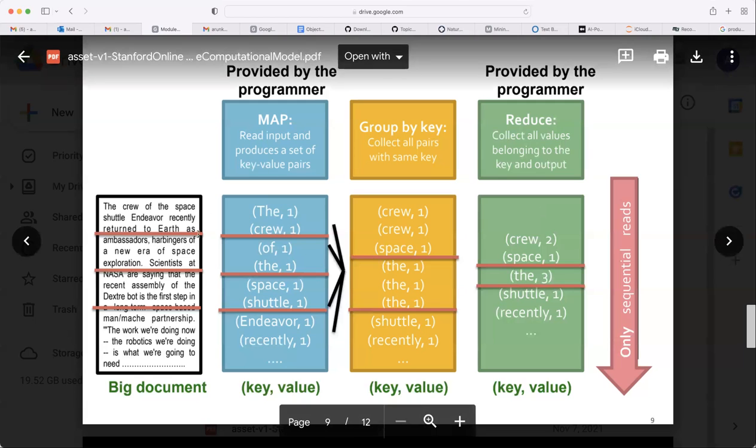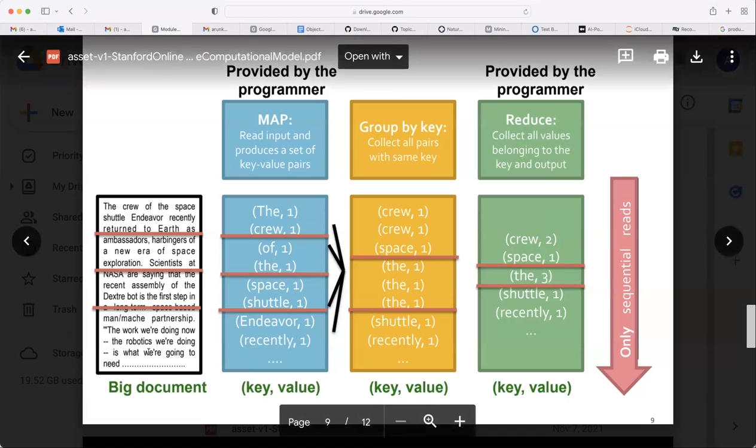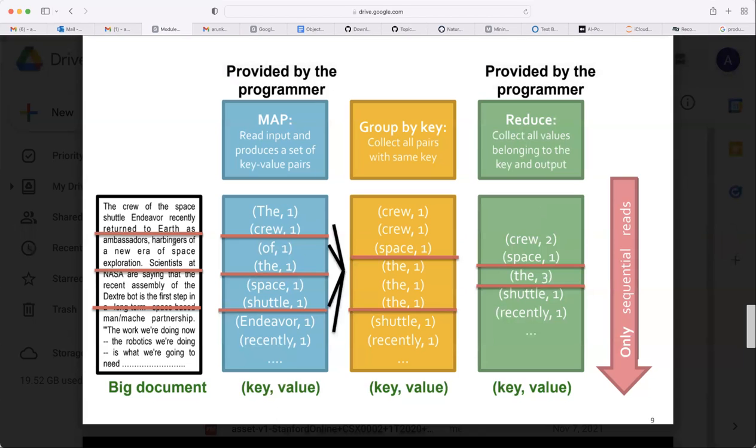So what is parallelization here, you see? Because different computers, different nodes can be used at the first step, right? When you divided this whole file into 4 chunks, 4 nodes can simultaneously do this work, finding these key value pairs. Is it possible or not? Once you divide the whole file into 4 parts, can 4 nodes simultaneously or in parallel compute these key value pairs or not? I'm asking you a question. Yes, sir.